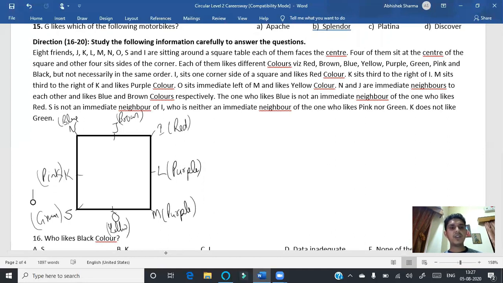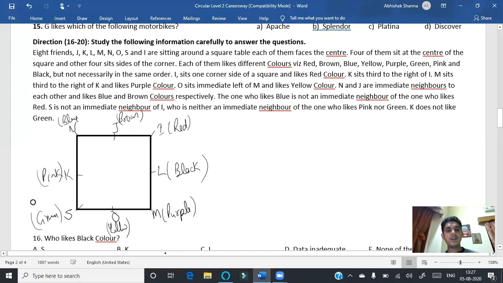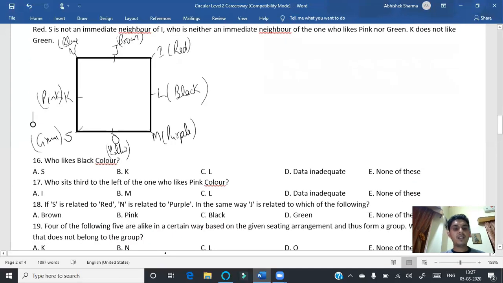M sits third to the right of K and likes purple. That means purple will not be here. Here the color will be black. Right? Okay, coming to the question: who likes black color? So if we check, black color is L, and the option is C.